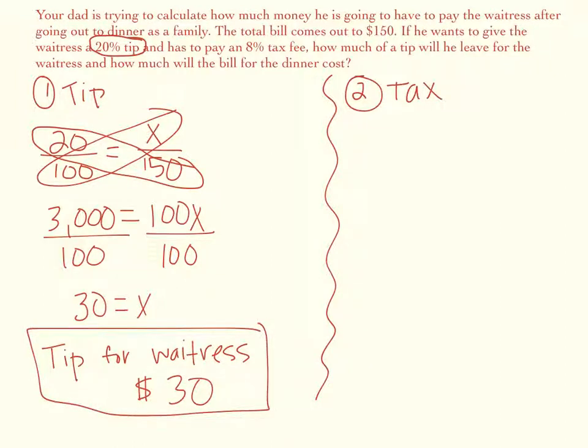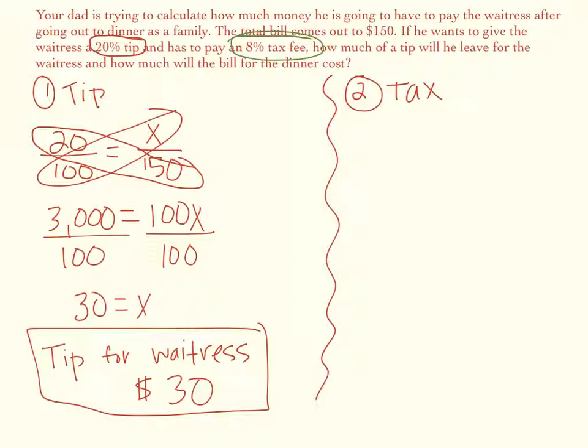So we have now answered the first question, which is how much of a tip we have to leave for the waitress. So now we can look at the tax side of the problem. So after we calculate the tip, we don't really have to worry about that anymore. Now we look at the tax. For the tax, we see that there is an 8% tax fee.